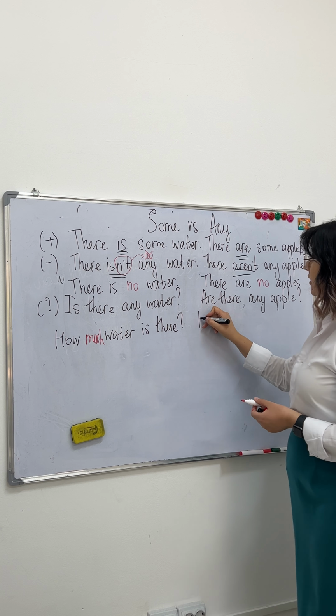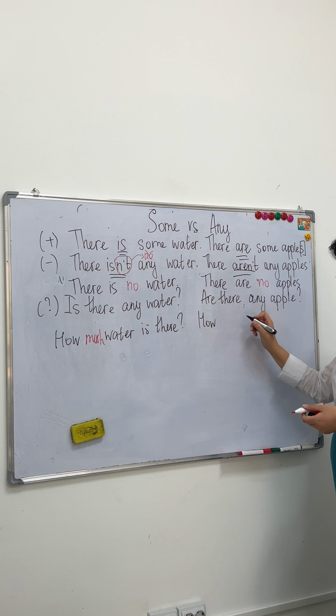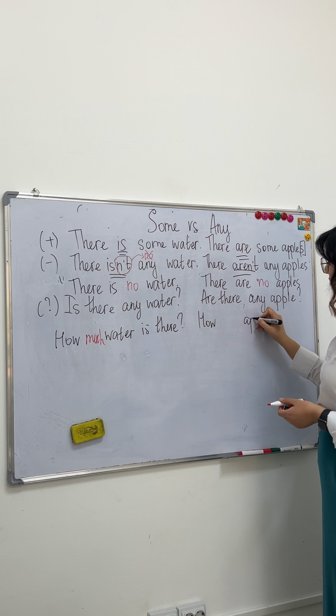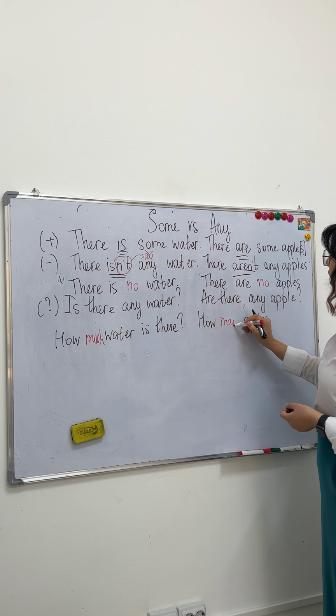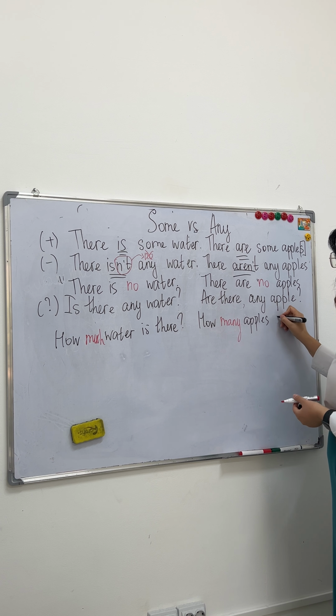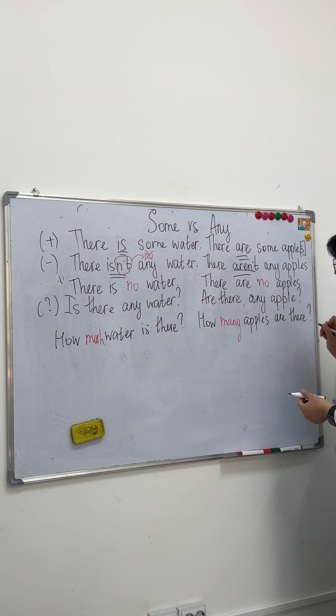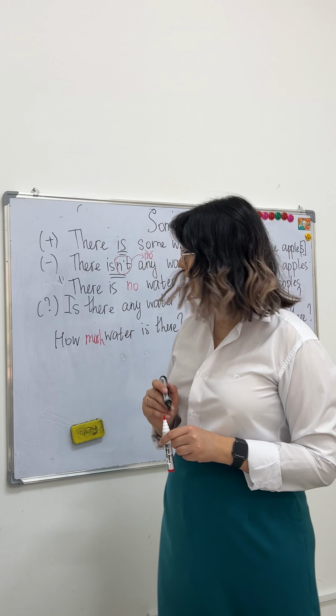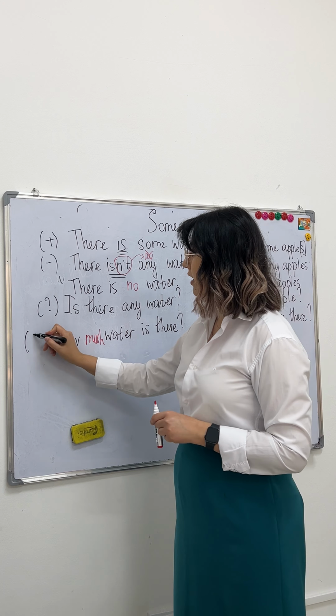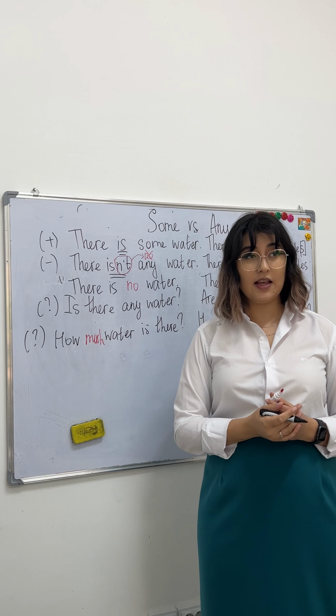Or we ask, what's about apples? How many apples? How many apples? I agree. How many apples are there? So that's absolutely right.